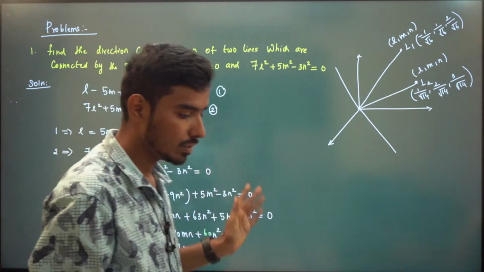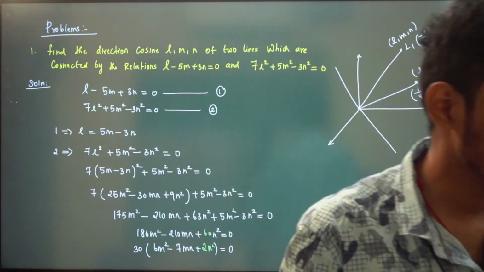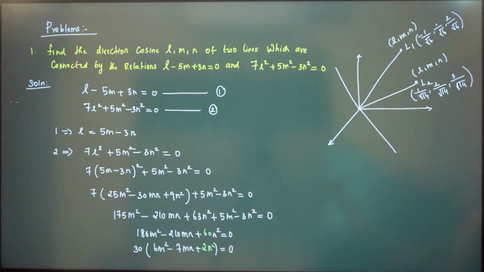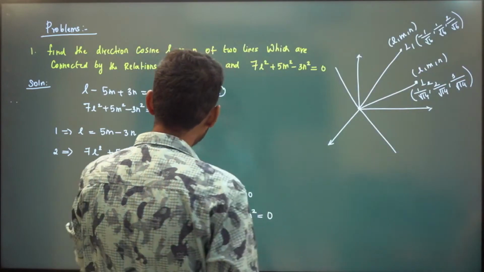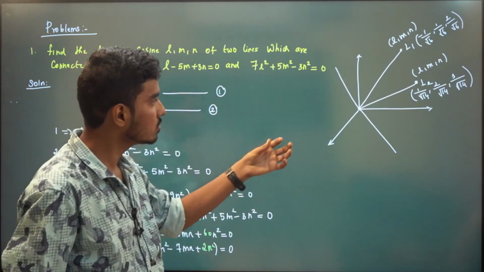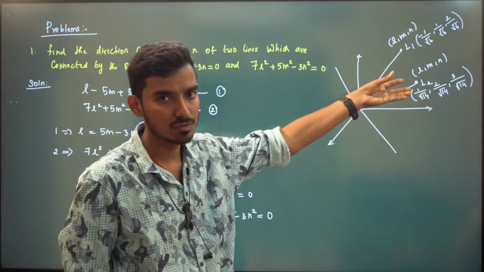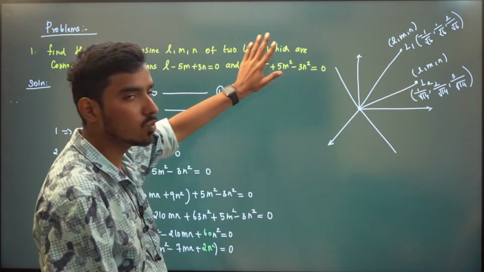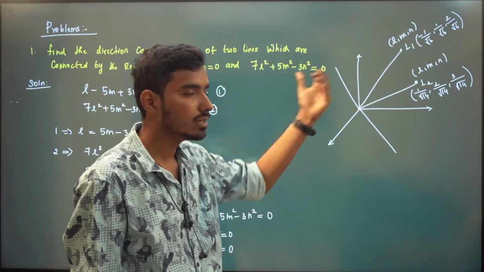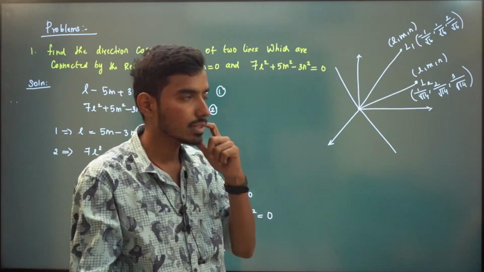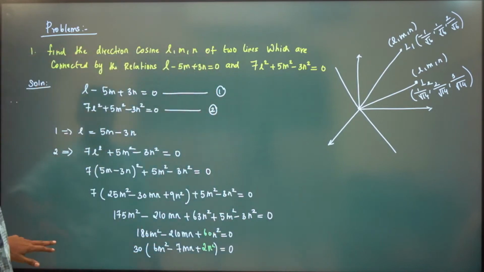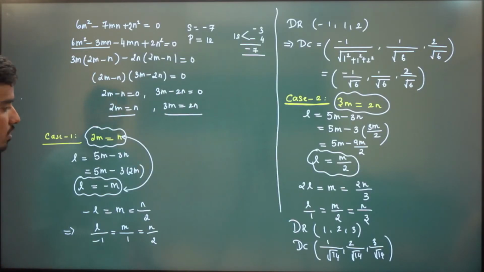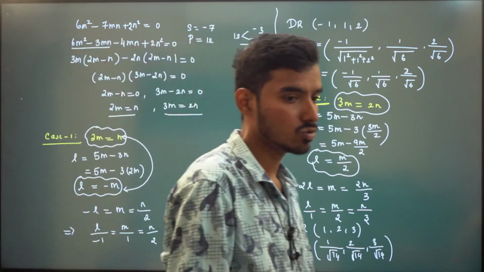That is why UPSC are not asking these kinds of questions here. Depending upon your direction ratio, the direction cosine will change, right? So there are many lines whose direction cosines satisfy this, but we need to find any two lines. The answer need not be unique, right? That is why I think they are not asking. Okay. So is it clear? I think you can do these kinds of problems.